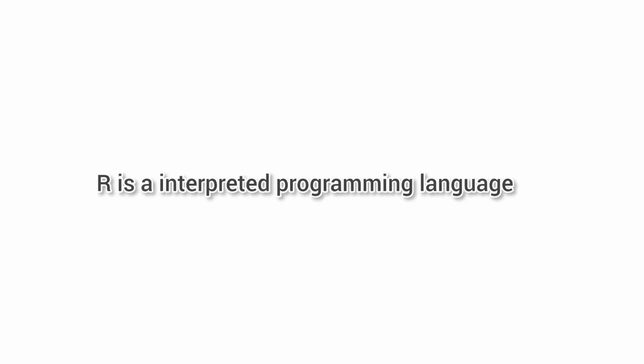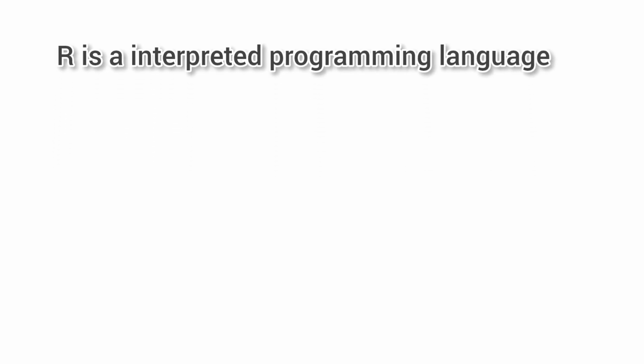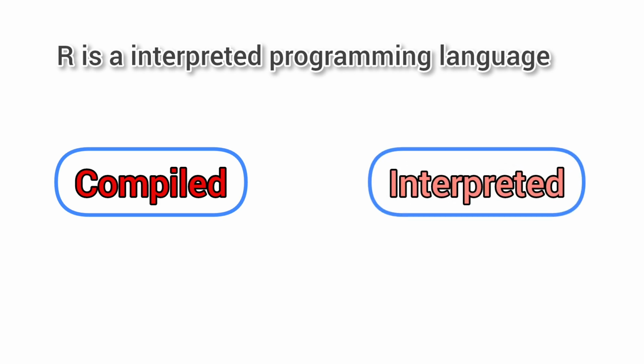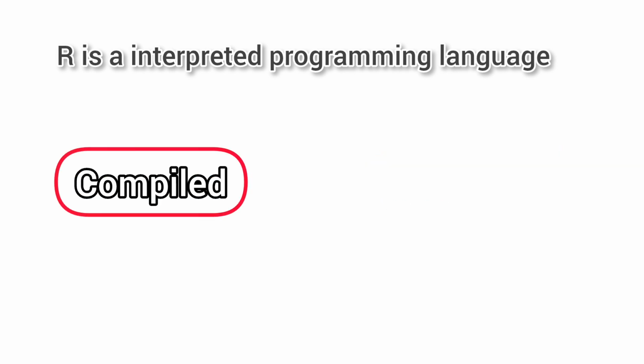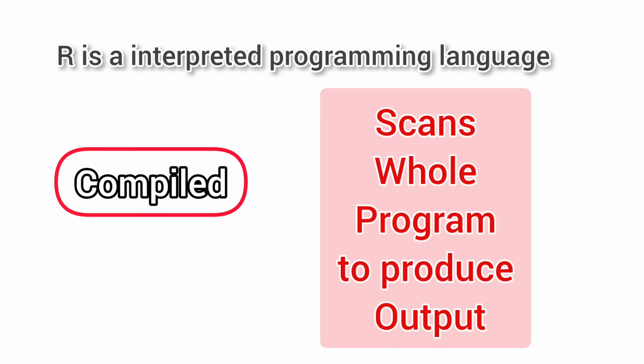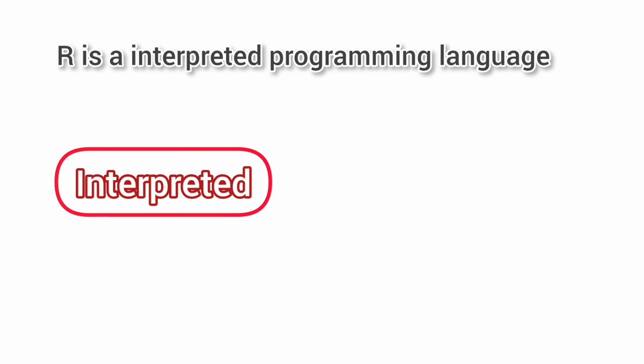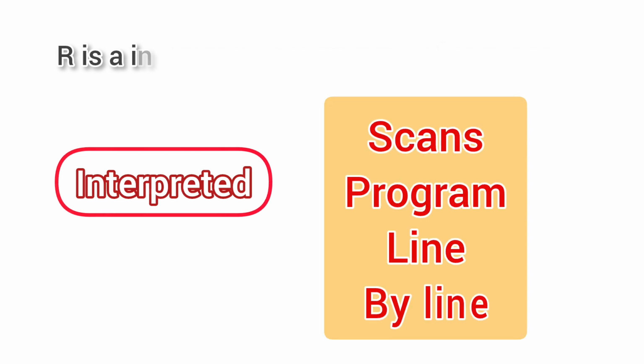Today in this video, we are going to explore all the features of R and try to find answers to all these questions. R is an interpreted programming language. But what does interpreted actually mean? There are two types of software, compiled and interpreted. Compiled programs scan the whole program and produce the output, whereas interpreted programs scan the program line by line.